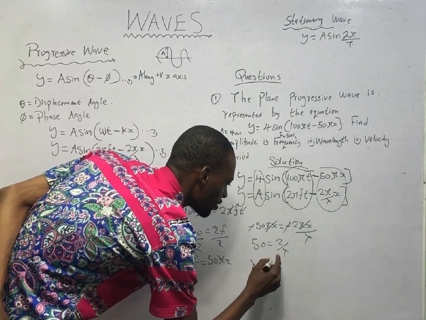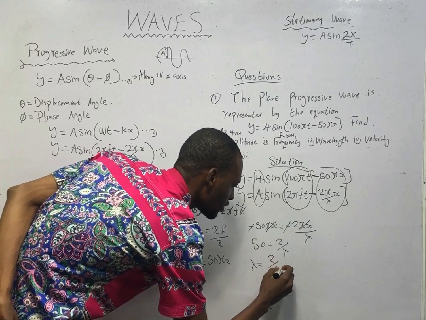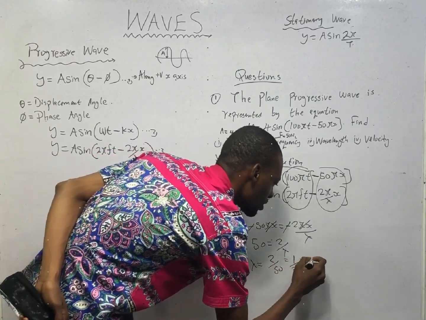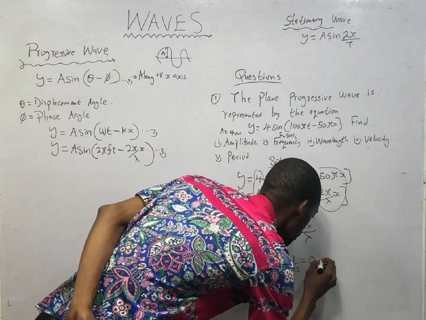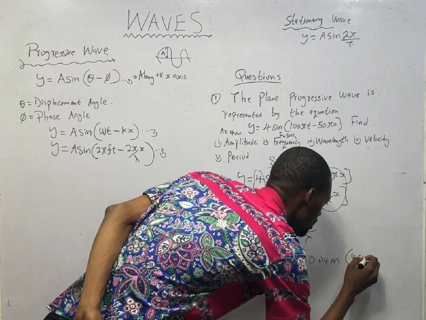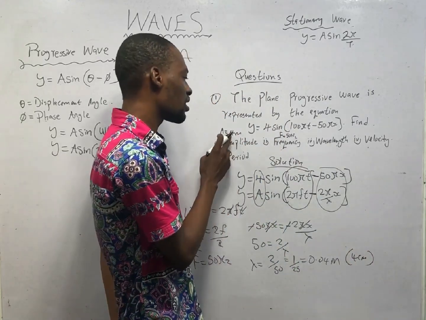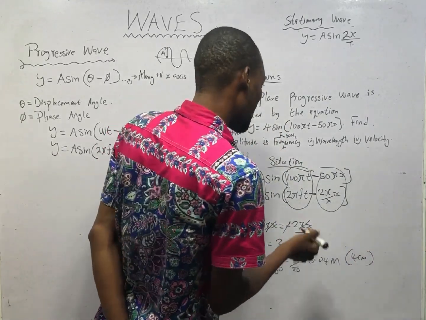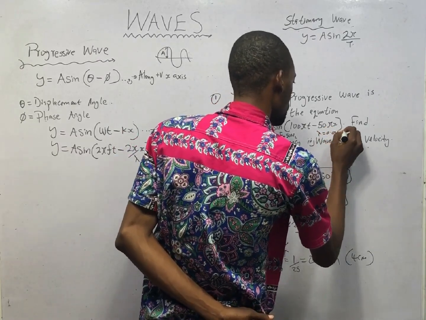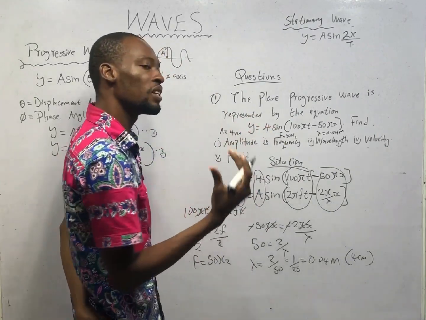Lambda is therefore 2 over 50. That is 1 over 25. That will give you 0.04 meter or 4 cm. And please, this is in meter. That's it. Wavelength is 0.04 meter.